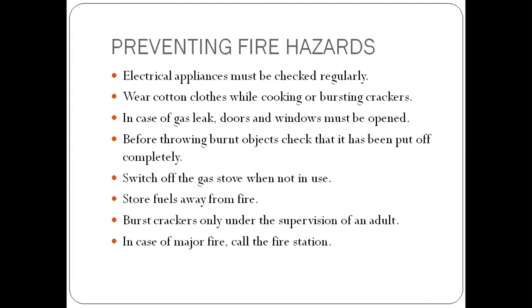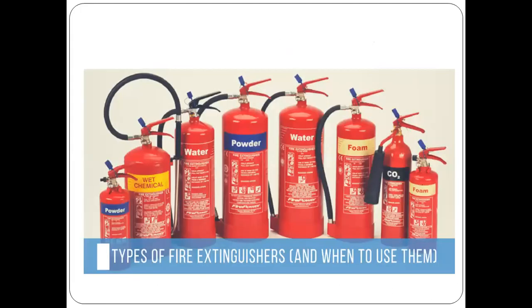So in case of a major fire, what should we do? We should call the fire station. And how will they put out the fires? They will use big pipelines with water or gas or foam to put out the fires. But in houses, in schools, in shopping malls, in every public place, small fires, when they start, can be put out using an instrument called a fire extinguisher. So a major fire accident will not be caused. A small fire, if it is not put out immediately, will lead to a very big fire accident. So when you see a small fire originating, you should put it out using a fire extinguisher.